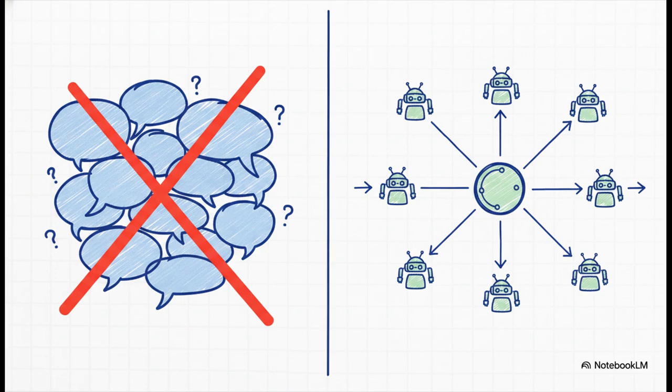Well, here's the answer. A multi-agent swarm is not a chat app. It is a distributed decision system. The actual product you're building isn't the AI agents themselves, it's the state machine that coordinates them. When we move away from those massive, monolithic models that try to do 50 things at once, we have to replace that single brain with a rigid, stateful architecture. One that dictates exactly who speaks, what they remember, and how they hand off tasks.